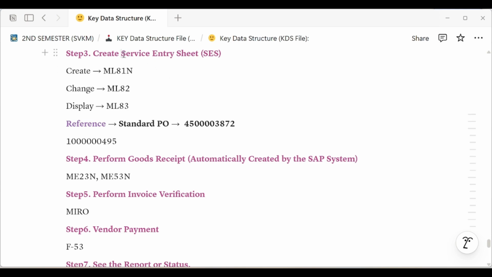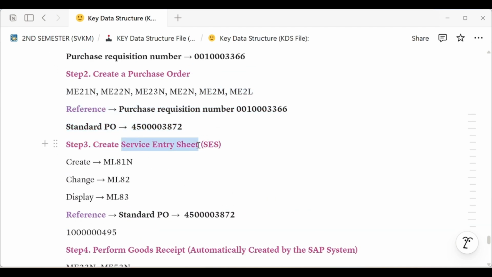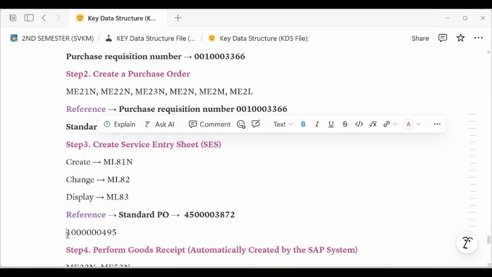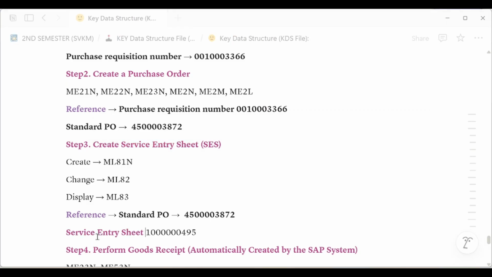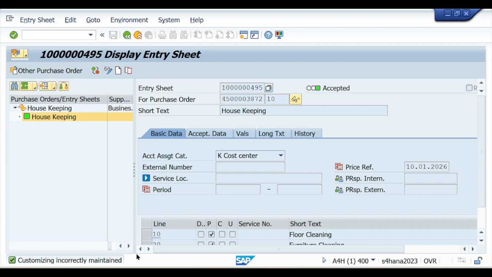I will show you so that you can understand very easily. So use T code ME23N,